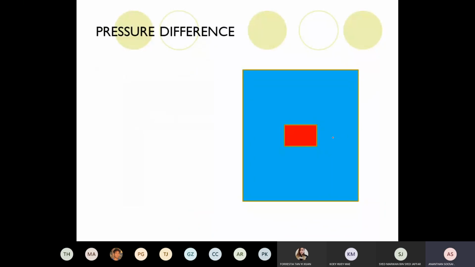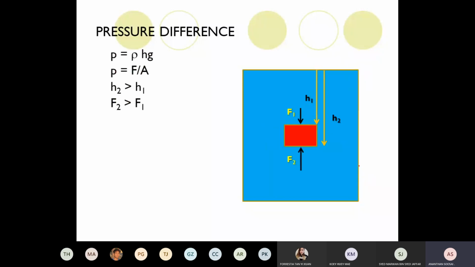So pressure difference. The force at the side is the same because the pressure on both sides is the same. But force at 1 and force at 2 is different. Because pressure is H rho g, and pressure is force over area, H2 is greater than H1, so therefore F2 is greater than F1. So upthrust is equal to F2 minus F1.